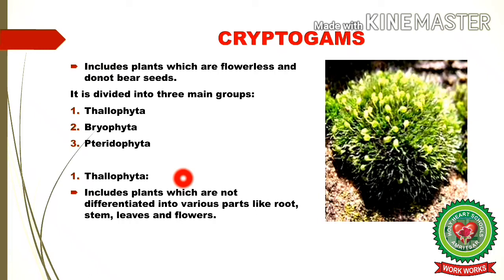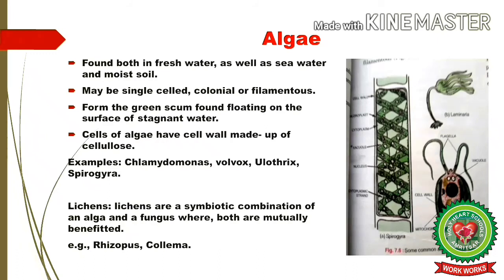Now students, let's discuss Thallophyta. If we break this word, thallus means undifferentiated young shoots. Phyton means plants. This group includes plants which are not differentiated into various parts like roots, stem, leaves and flowers. In other words, they lack tissues and organs. They are usually aquatic, either marine or freshwater. Example is algae. Algae are found both in freshwater as well as seawater and moist soil.